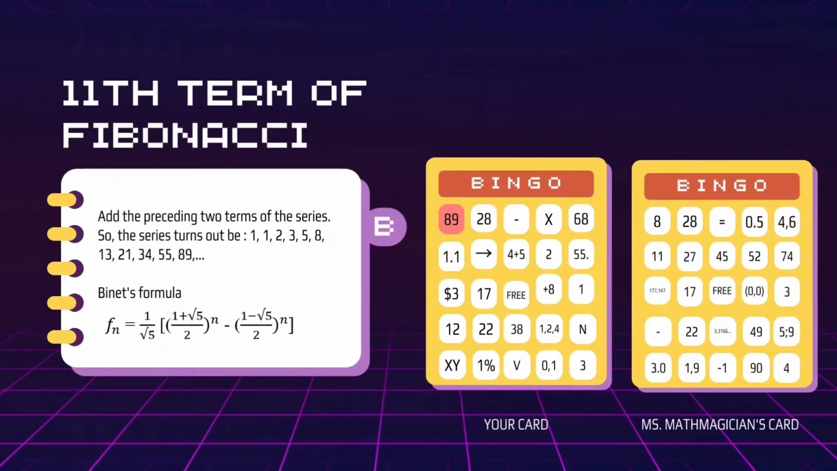on. However, if we want to follow Binet's formula, it is f sub n equals 1 divided by the square root of 5, times the quantity (1 plus square root of 5) divided by 2 raised to n, minus (1 minus square root of 5) divided by 2 raised to n. Do the substitution of f sub n to f sub 11 and so on. We will still have the answer of 89. Learn more about Fibonacci and Binet's formula through Math TV. You can see that B, 89 is in your card.